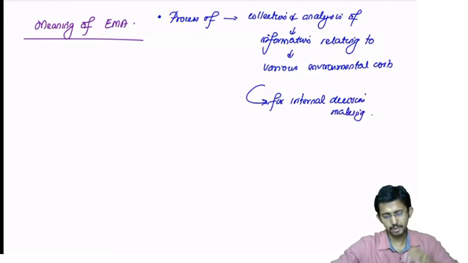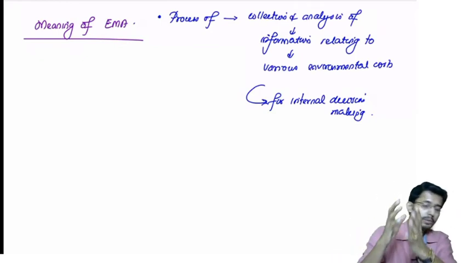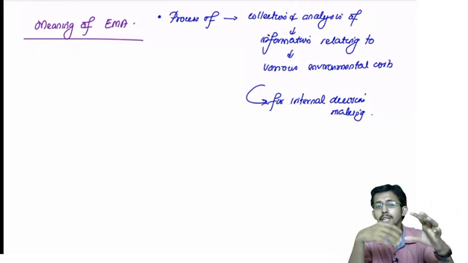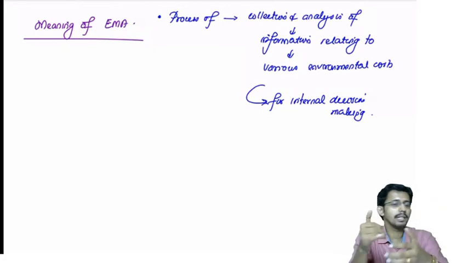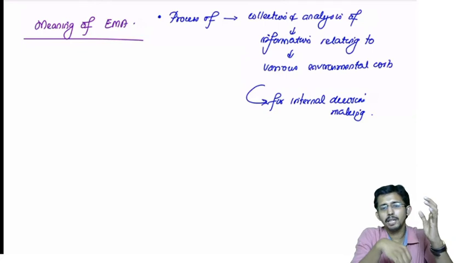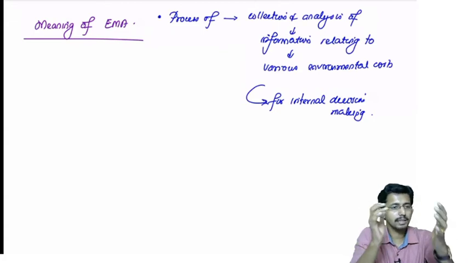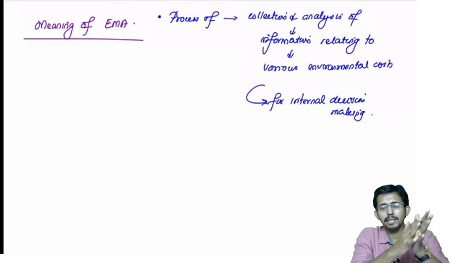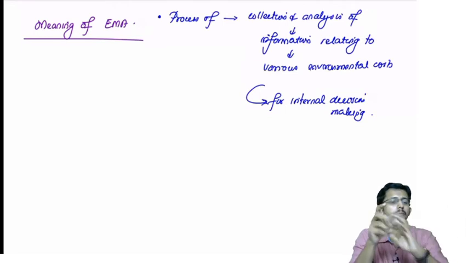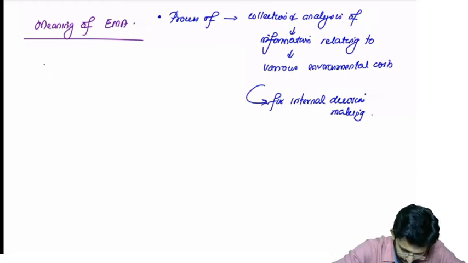So you are trying to collect information, you are trying to analyze that information. Which information? Information relating to the environmental cost. And you are going to use that for your internal decision making. Before you implement a project, you are doing a study of environment impact. That is EMA. Like that, your decision taking process will have due regard to the environmental cost also. That is the first one. Another feature, it focuses on integrating